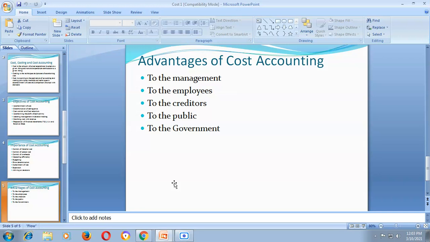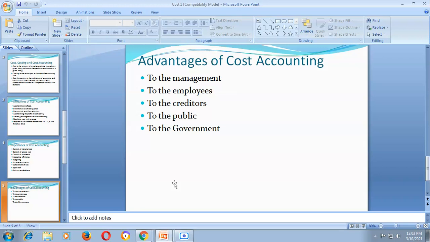It is helpful to the management in measuring the efficiency of the worker or each activity. It is useful to the management to reduce the cost of a product. It is also useful to the management to fix the selling price, to control the cost, as well as to improve the efficiency of the department or activity. So that is the first part, advantages to the management.